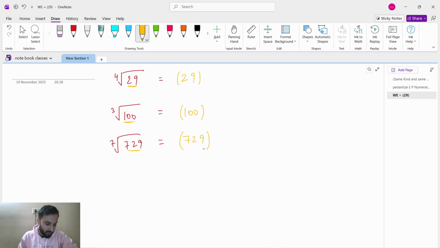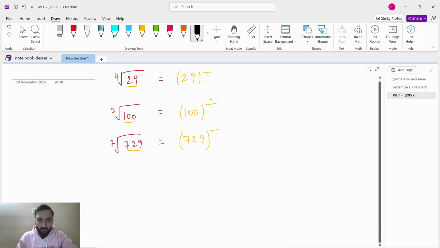After that, very important thing. Now we will come to the power. In power we have numerator, denominator. First, whatever the number is given, we will write the number as it is. Then we will move on to the power. Power means numerator, denominator.